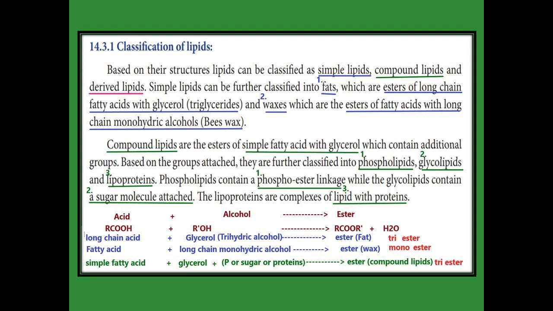The second one, glycolipid. The glycolipid contains a sugar molecule with a simple fatty acid as well as glycerol. And lipoprotein is a lipid with a protein molecule. When it is added with the simple fatty acid and then glycerol, we get one type of ester that is called lipoproteins.